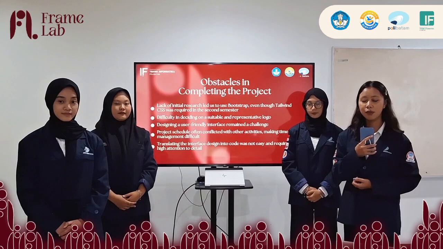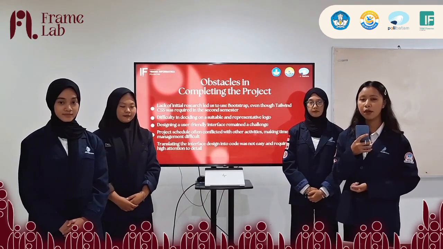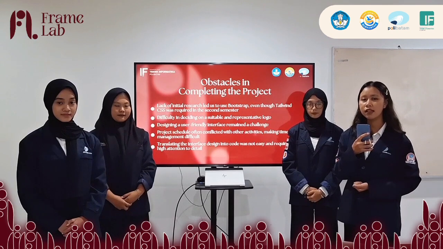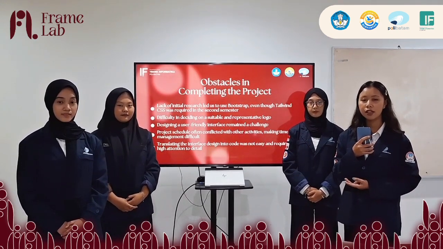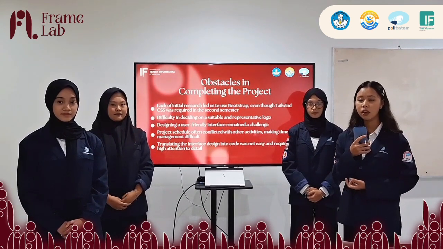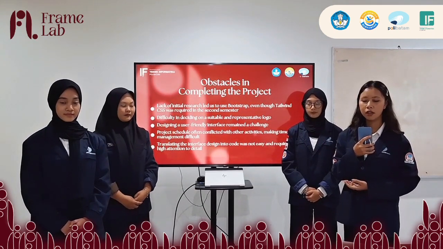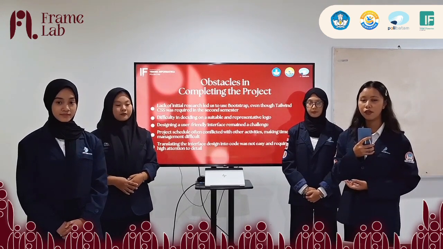Okay, these are the obstacles in completing the project. The first, lack of initial research made us use Bootstrap, even though Tailwind CSS was required in the second semester. Second, difficulty determining the right logo. Third, designing a user-friendly interface. Fourth, the project schedule often conflicted with other activities. And the last, implementing the interface design into code.